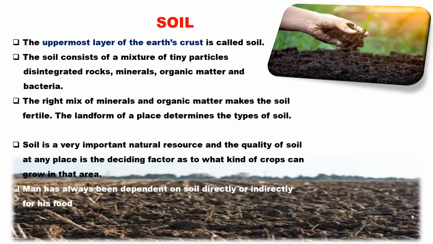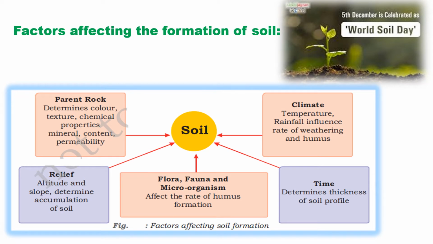Soil formation is a very slow process. It takes thousands and millions of years. Soil is formed by the weathering of rocks, which takes place over millions of years. That is why I told you earlier that soil formation is a slow process. It takes place mainly in different layers like topsoil, subsoil, and bedrock, the parent rock. The topsoil is rich in humus and supports all types of vegetation.